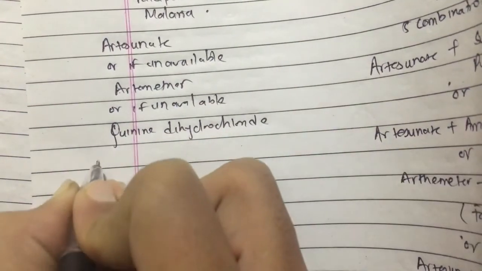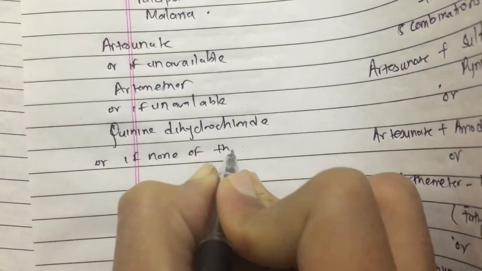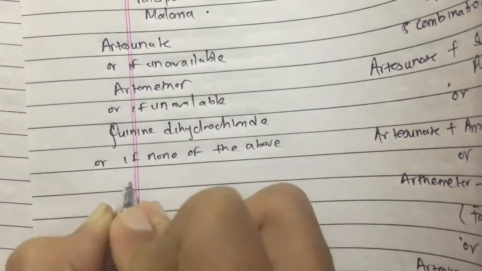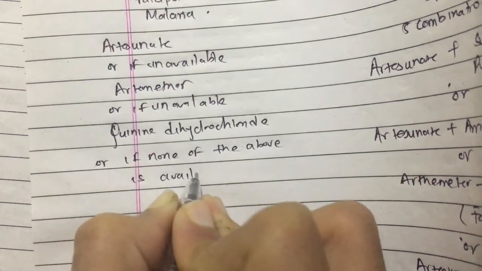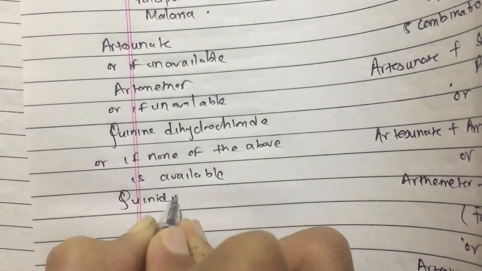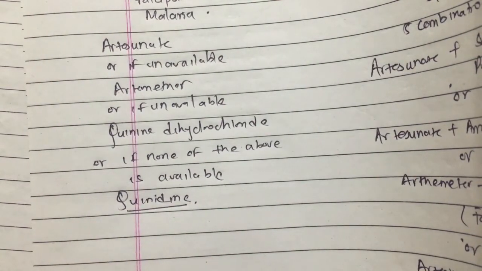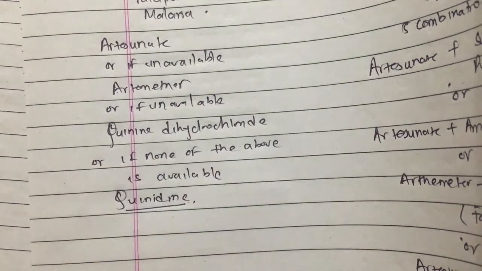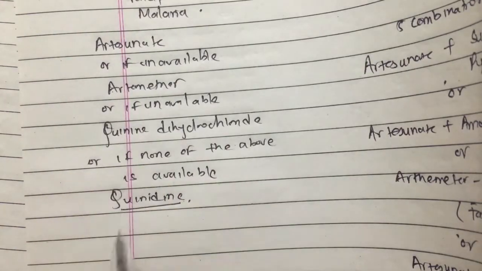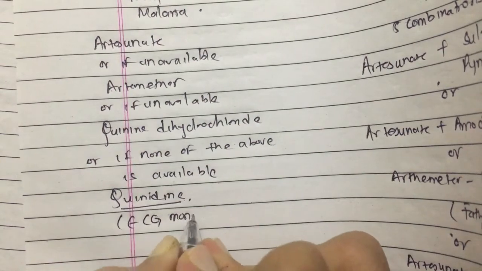If none of the above is available, then we use quinidine. We have already discussed that quinidine is more cardiotoxic than quinine, and for both of these we need ECG monitoring.